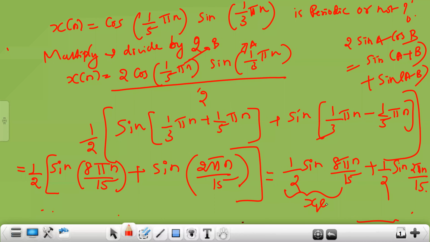This can be treated as x1 of n. This can be treated as x2 of n. And earlier we have done the same problem. That is, if the signal is a combination of two different signals, we need to find omega 1, omega 2, N1, N2 separately, and then find the LCM. So first find omega 1. So take down this.